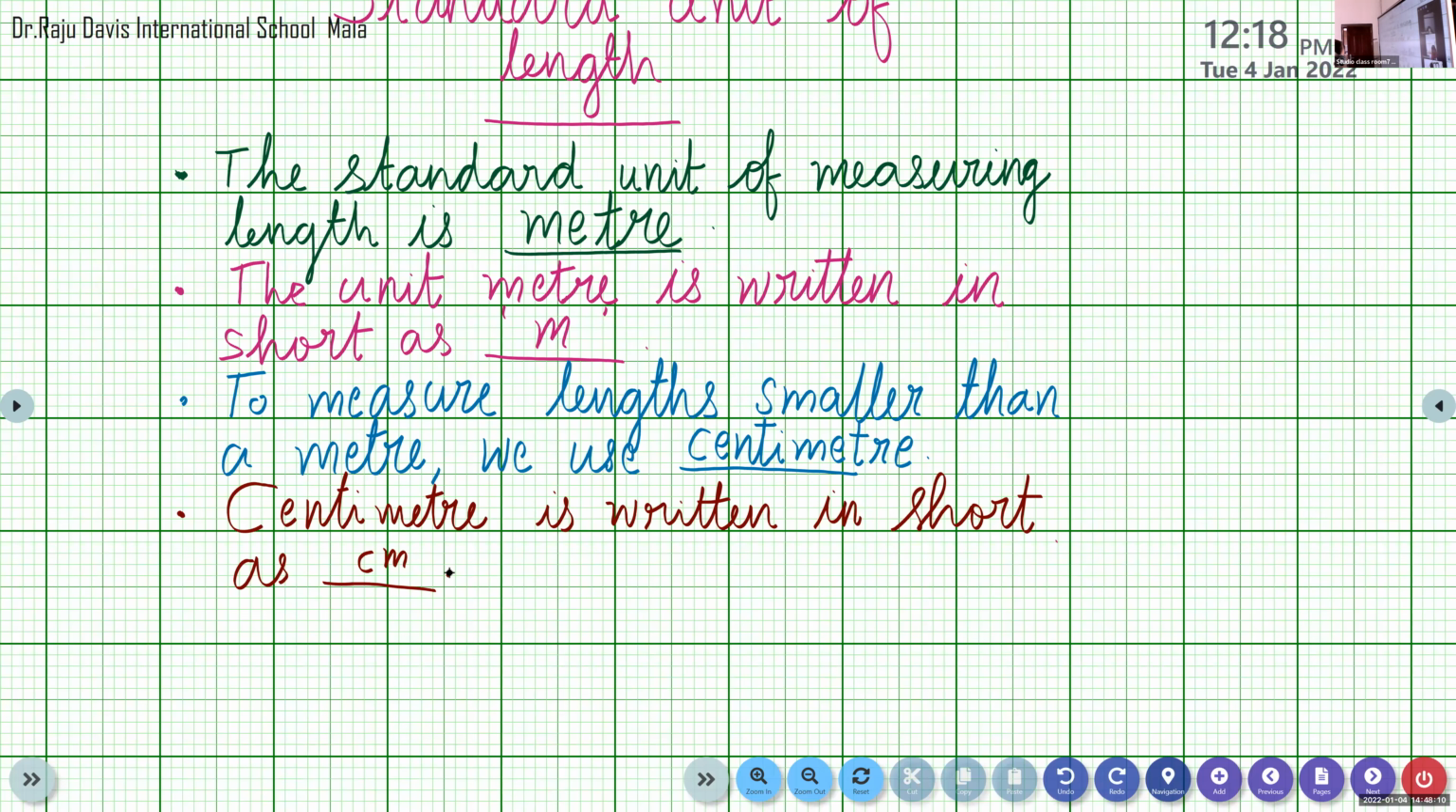Kilometer we can write tomorrow. 100 centimeter equal to 1 meter. 100 centimeter means it is equal to 1 meter.